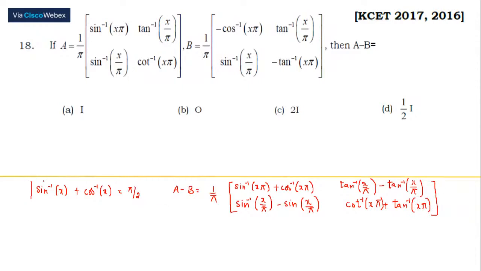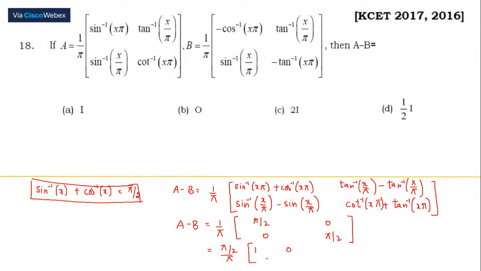Now this is the identity that you people had learned in your first PUC, the inverse trigonometric functions. You're supposed to use that identity over here. This is pi by 2. This is 0. This is 0. This is pi by 2. We can take this pi by 2 outside as a common factor.